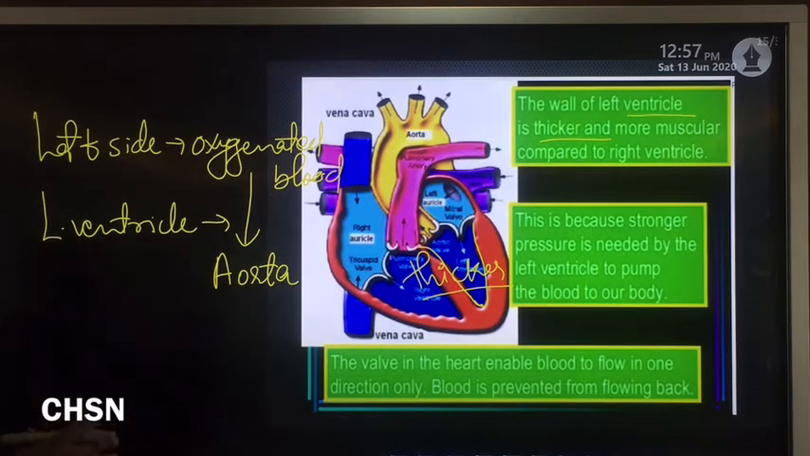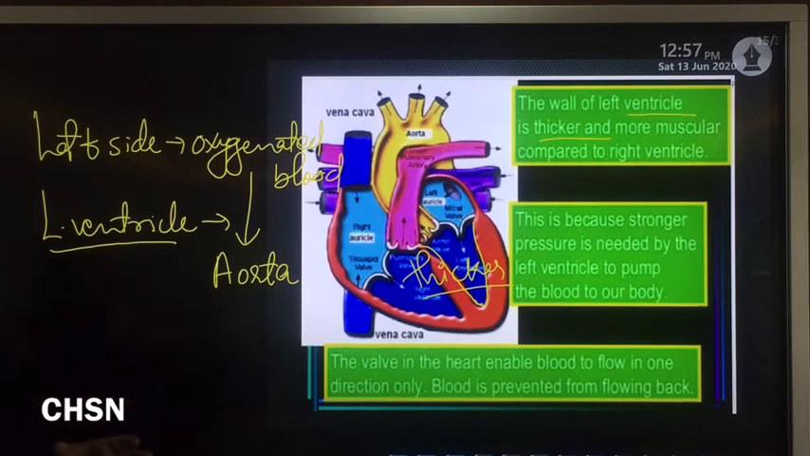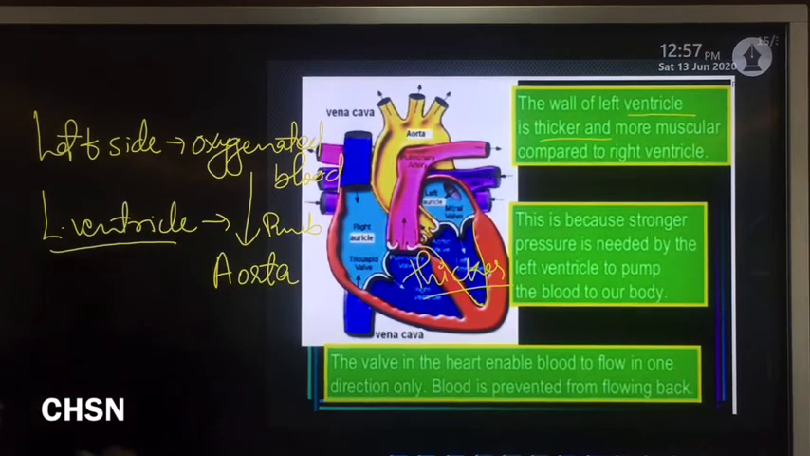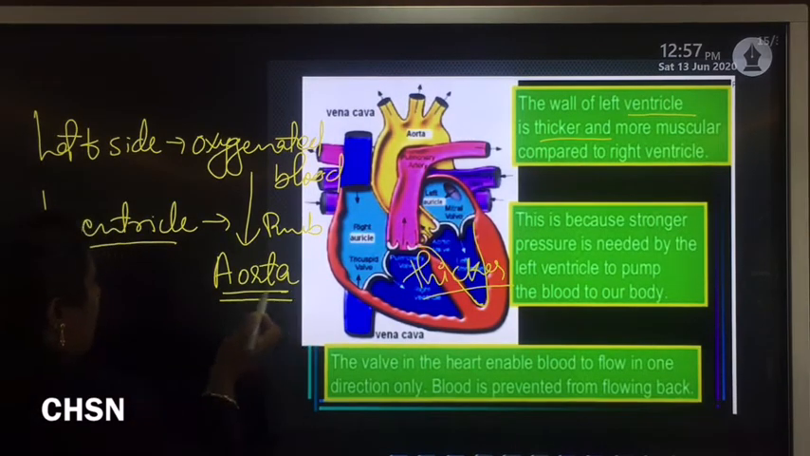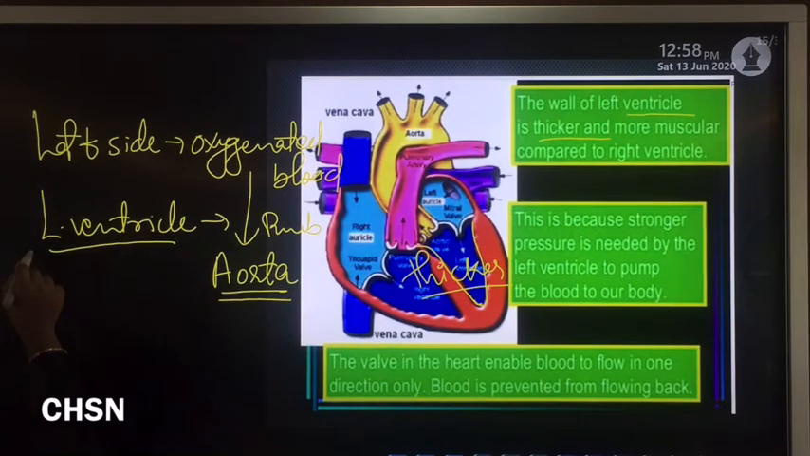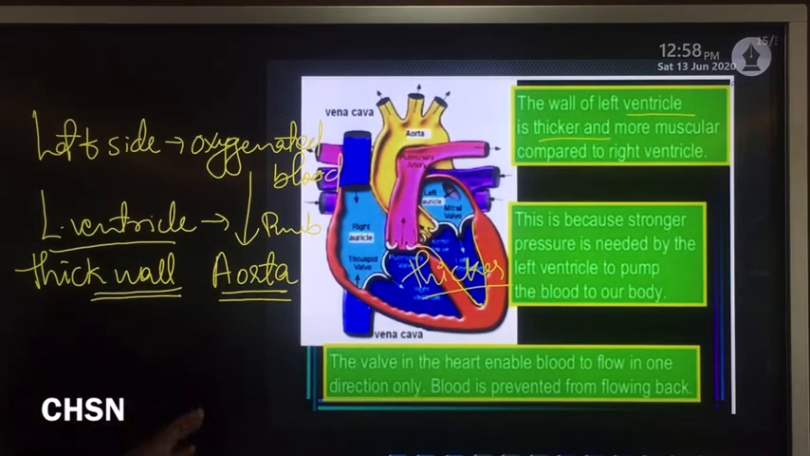Clear? More, stronger pressure is required by this left ventricle to pump this oxygenated blood to the aorta, and from this aorta, the smaller arteries carry the oxygenated blood to different parts of the body. That is the reason the left ventricle has a thicker wall compared with the right ventricle.